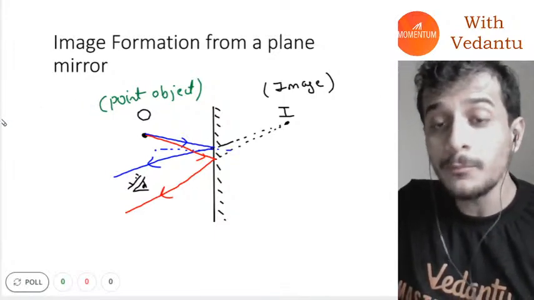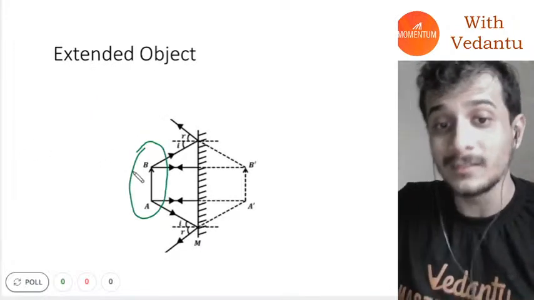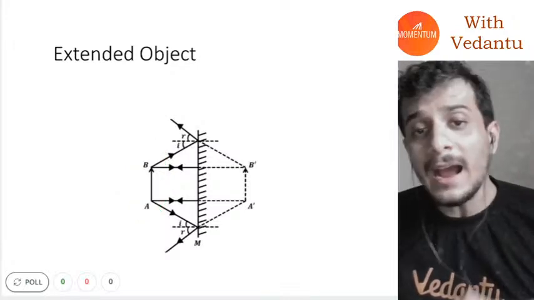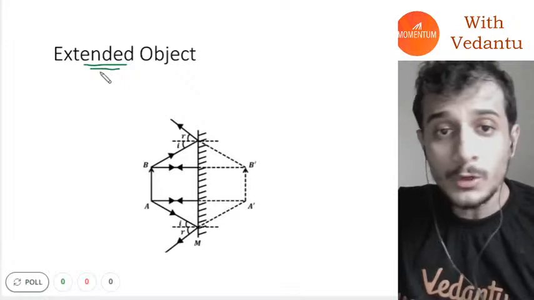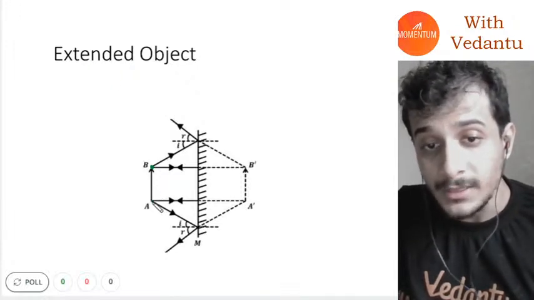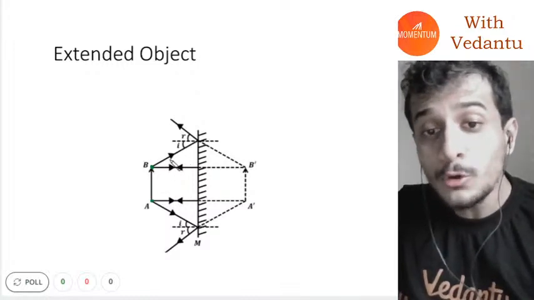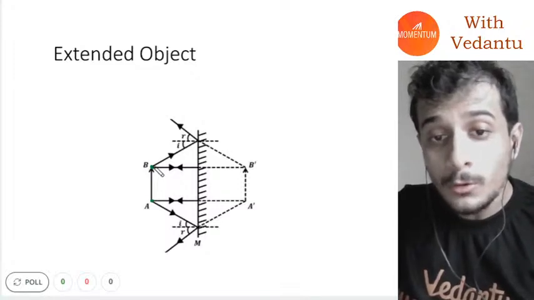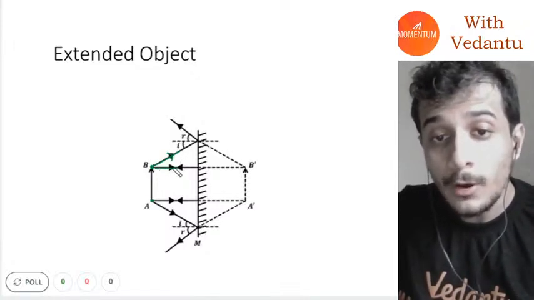What if instead I have a big object like this arrow? Such an object, by the way, is called an extended object. What you have to do, guys, is take each point on this object. In this case we'll just take the top and the bottom point and try to find the image of all those points. So if I talk about the image of point B, I will take out two light rays from point B.